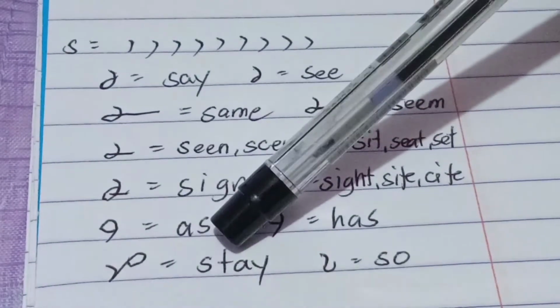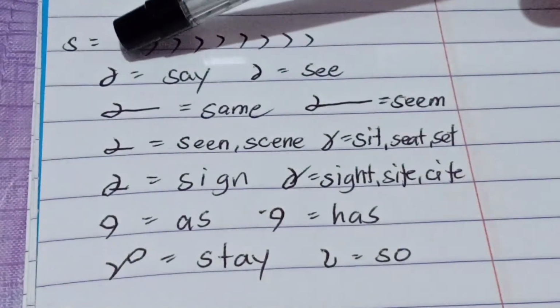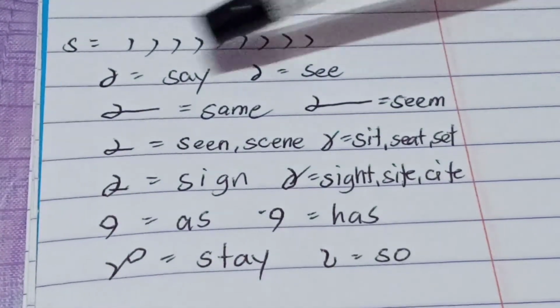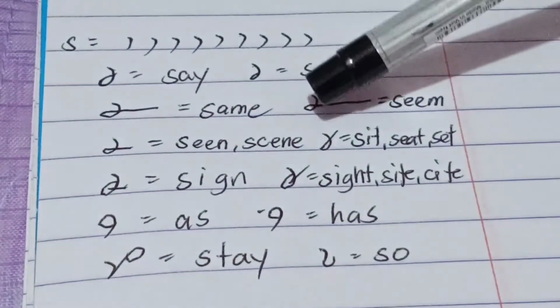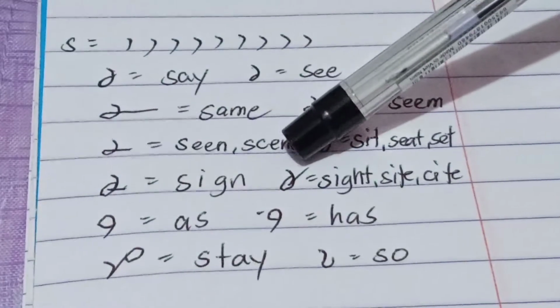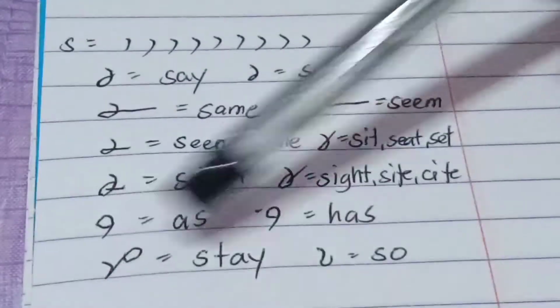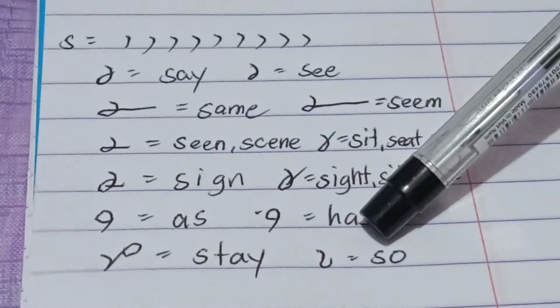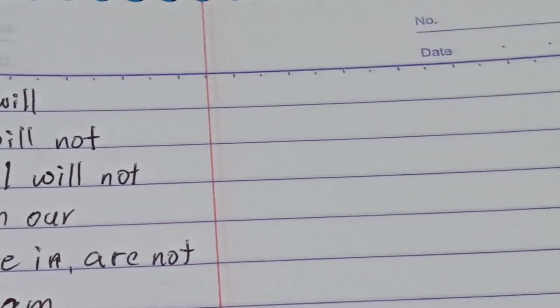S-T-A, stay. S-O, so. So this is say, see, same, seem, seen, seat, set, sign, sight, as, has, stay, so. Okay? Okay, let's proceed to the next symbol.